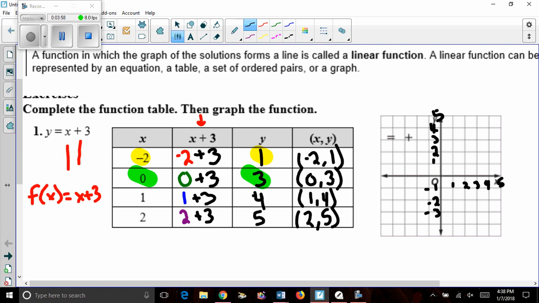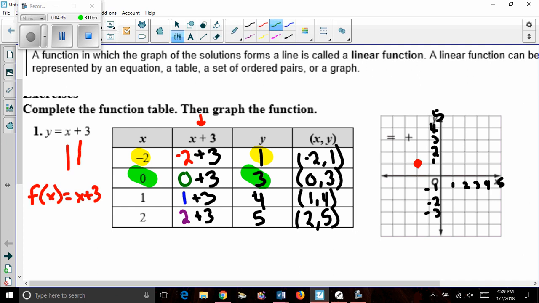So let's go ahead and graph our first point. Negative 2 comma 1. Since our x is negative 2, we count left 2. And then our y is positive 1, so up 1 to get our first coordinate. And I wrote on there to show you where it's at, but for you, I would just say use your pencil, maybe, to dot your way over. But I'm just trying to put as few marks on this as possible outside of our answer.